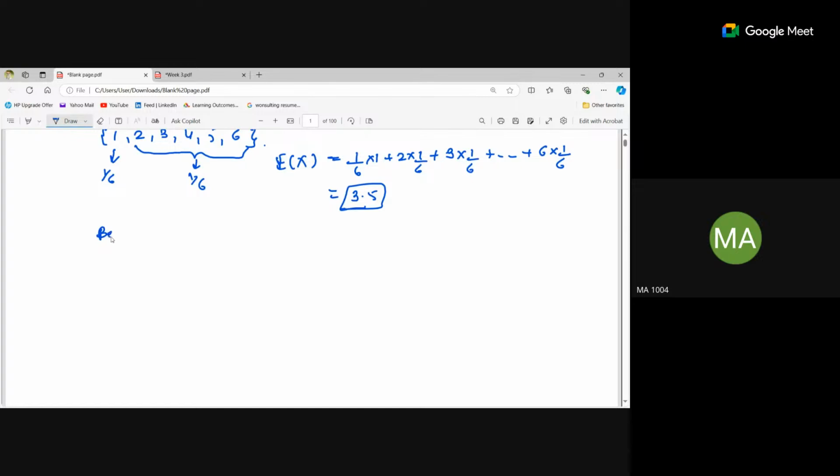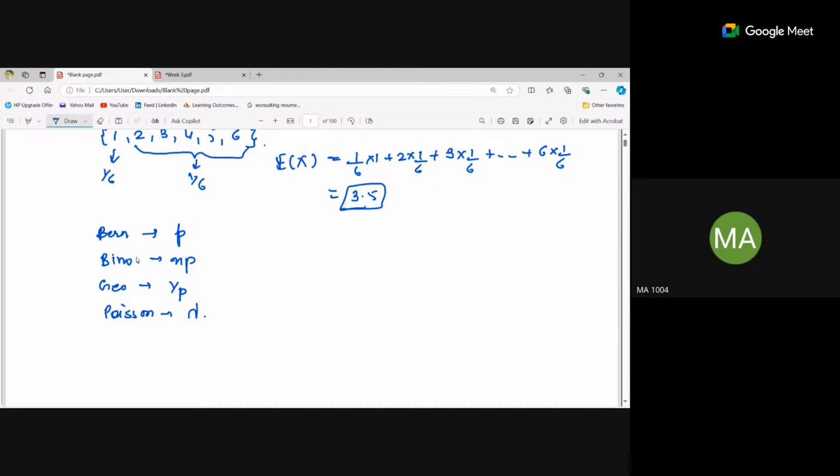For Bernoulli, the expectation was P. For binomial, it will be NP. For geometric, it will be 1 by P. And for Poisson, it will be lambda. So these are the expectations.